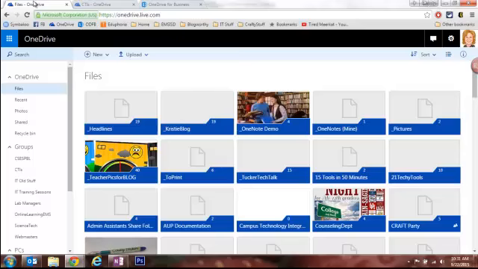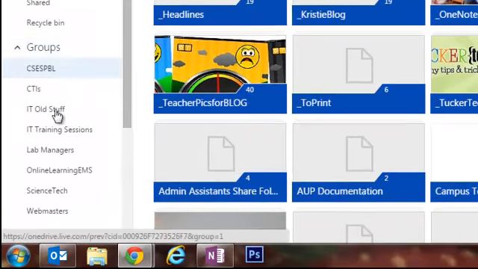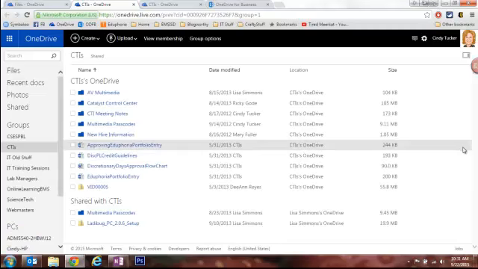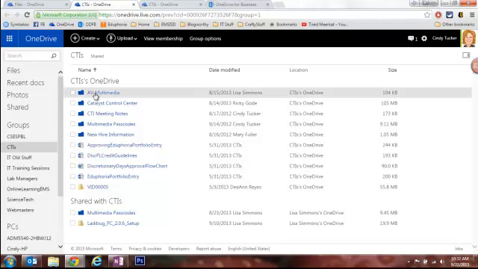So the part we need to be most concerned with is the section over here called Groups. And so if I want to open one of these groups, I can click on the name. It'll open it in a new tab. And you can see that I do have some folders here. So now I need to take a look and see what documents I need to keep and what I'm okay with losing in October.